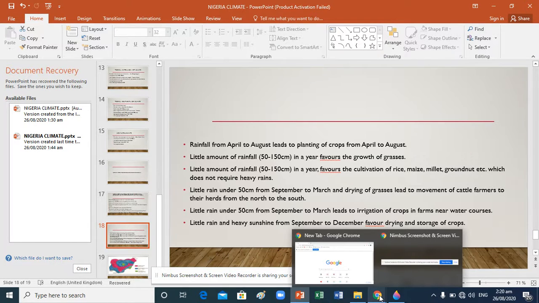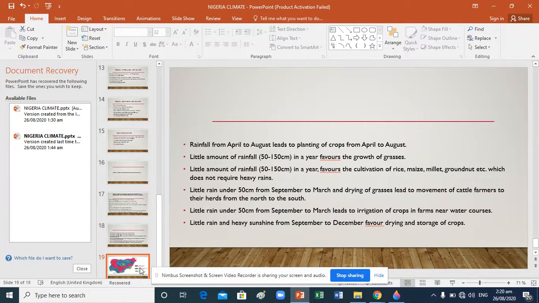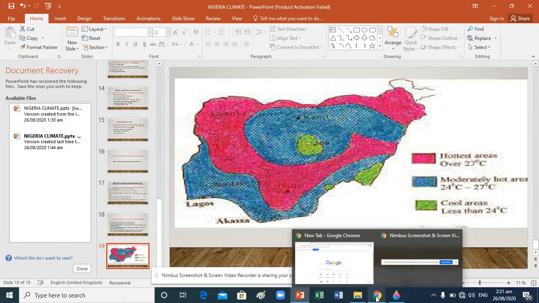Little rain, under 50 centimeters from September to March, and drying of grasses lead to movement of cattle. That's why immediately there's no more green pasture in the north, those people start moving toward the south to get green pasture for their animals. Little rain under 50 cm from September to March leads to irrigation of crops in farms near water courses. Little rains and heavy sunshine from September to December favor drying and storage of crops. All those things have been affected so far. It is now time for drying.